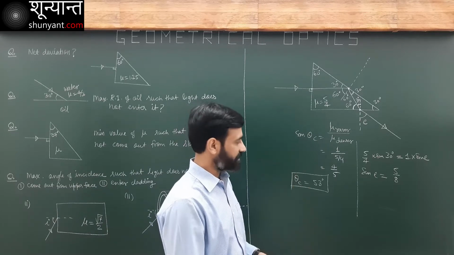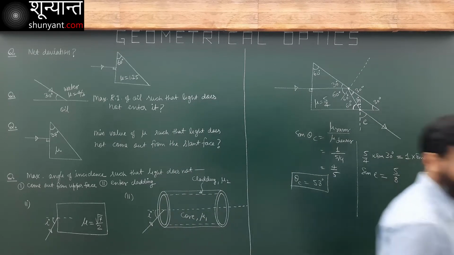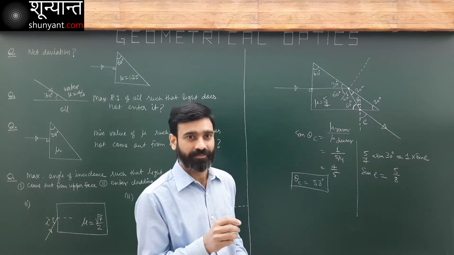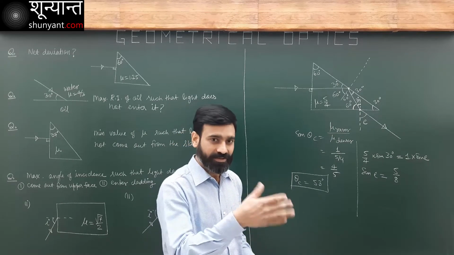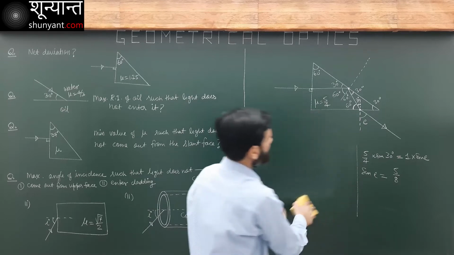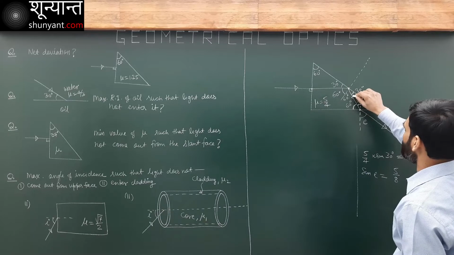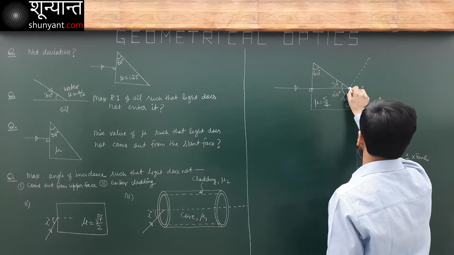I have to find deviation. How do I find deviation? The best thing to find deviation is to find deviation in each step. This is the first step. This is the first time deviation happens. This was my original direction of propagation.